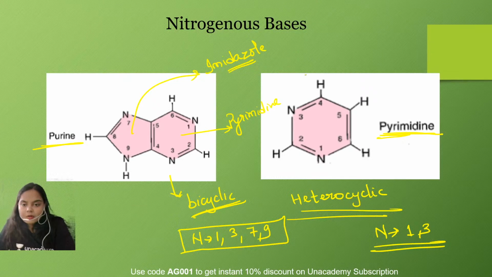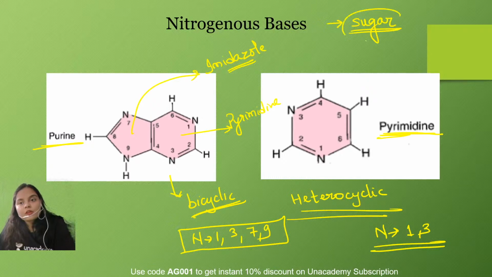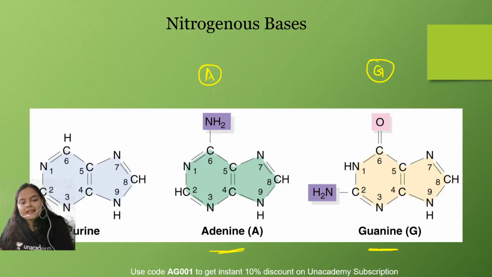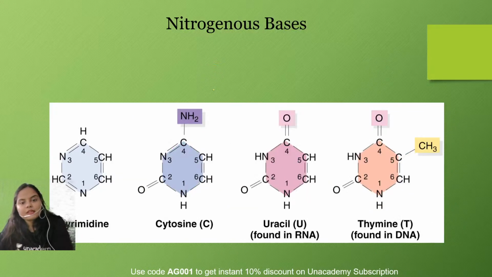Okay, now what happens whenever these nitrogenous bases combine with sugar? Whenever they combine with sugar, they always attach to the first carbon of the sugar molecule. Examples of the purine nitrogenous bases are adenine and guanine, represented by A and G. So adenine and guanine are the examples of purine nitrogenous bases.